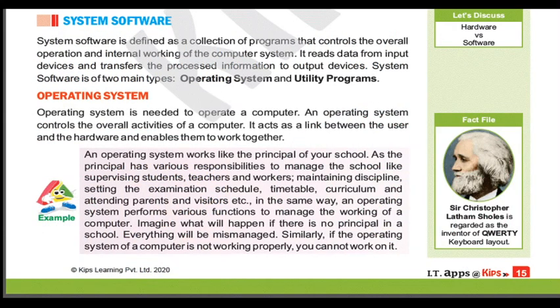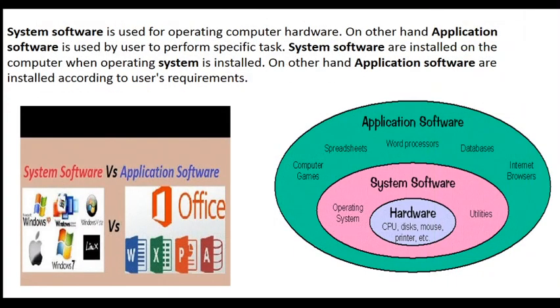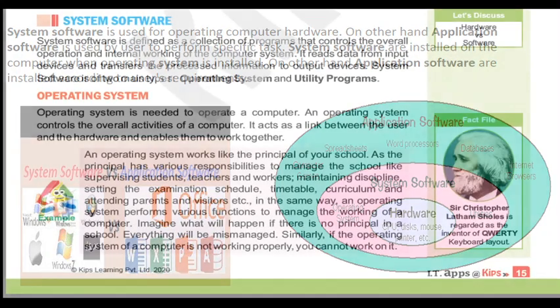System software is defined as a collection of programs that controls the overall operation and internal working of the computer system. It reads data from input devices and transfers the processed information to output devices. System software is of two main types, operating system and utility programs. I already showed you this in the graph, operating system and utilities.